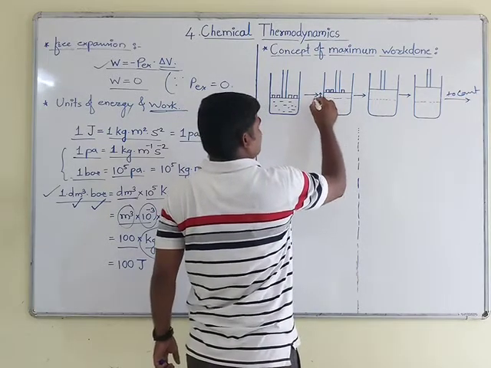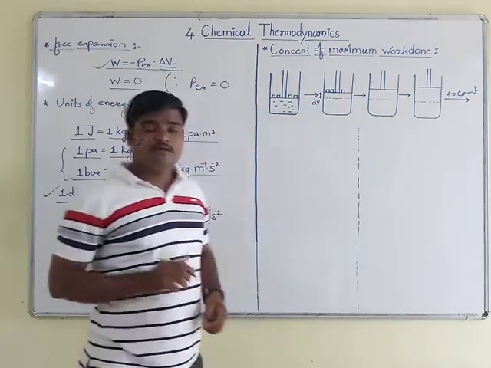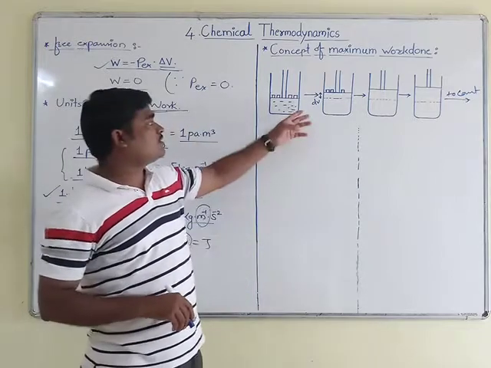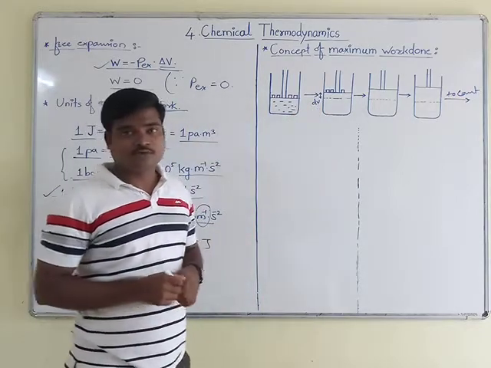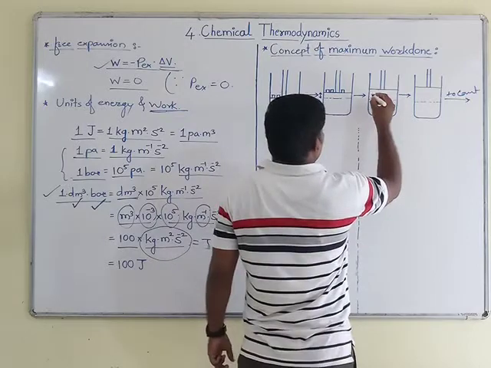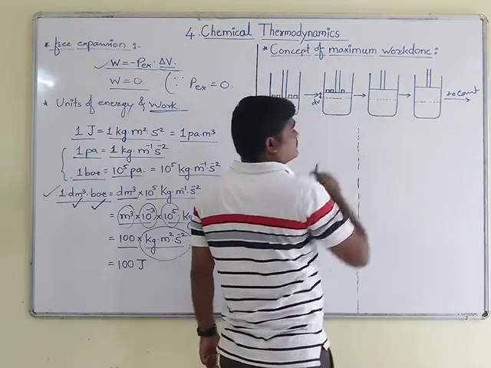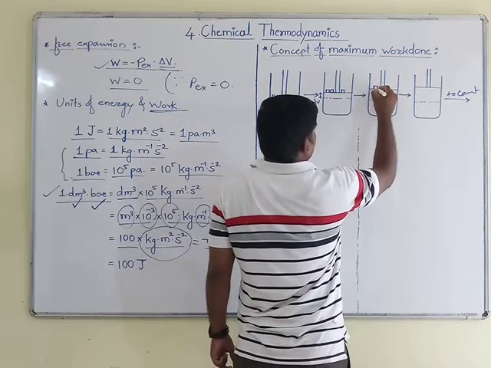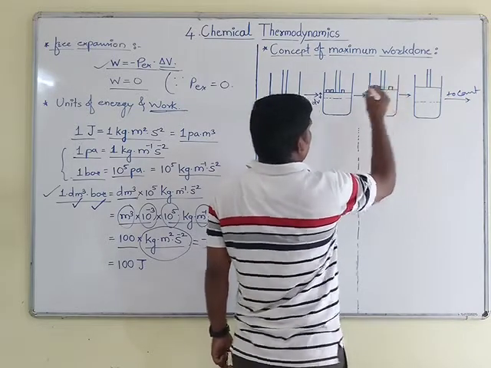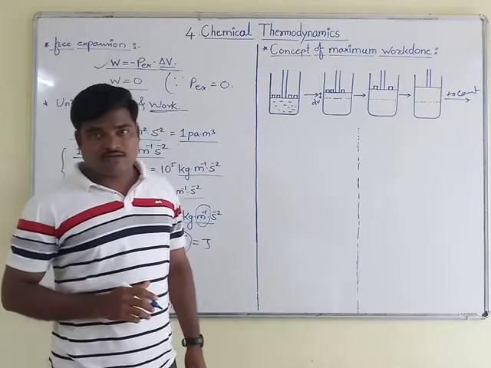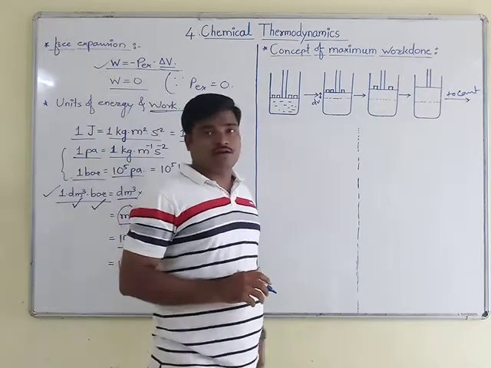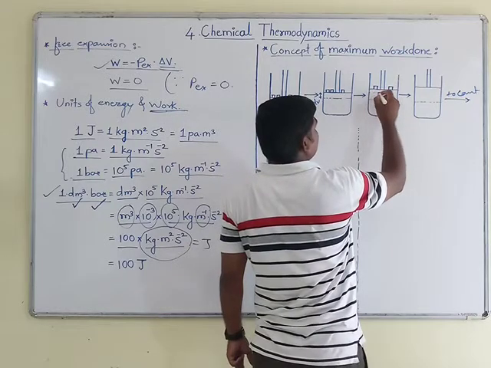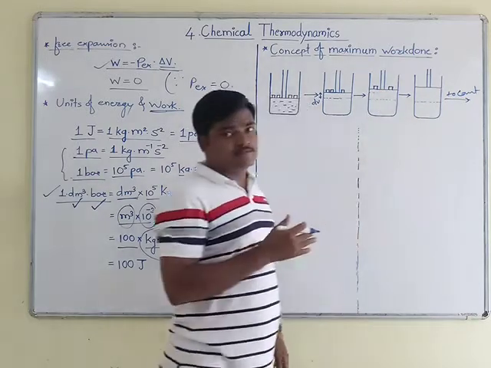This volume change we are calling dV. Here what happened? Some volume change takes place. That volume change is nothing but dV. And here, if you look at the figure after this, suppose again I remove one weight from the previous one, then the piston again moves from its initial position to the upward side.